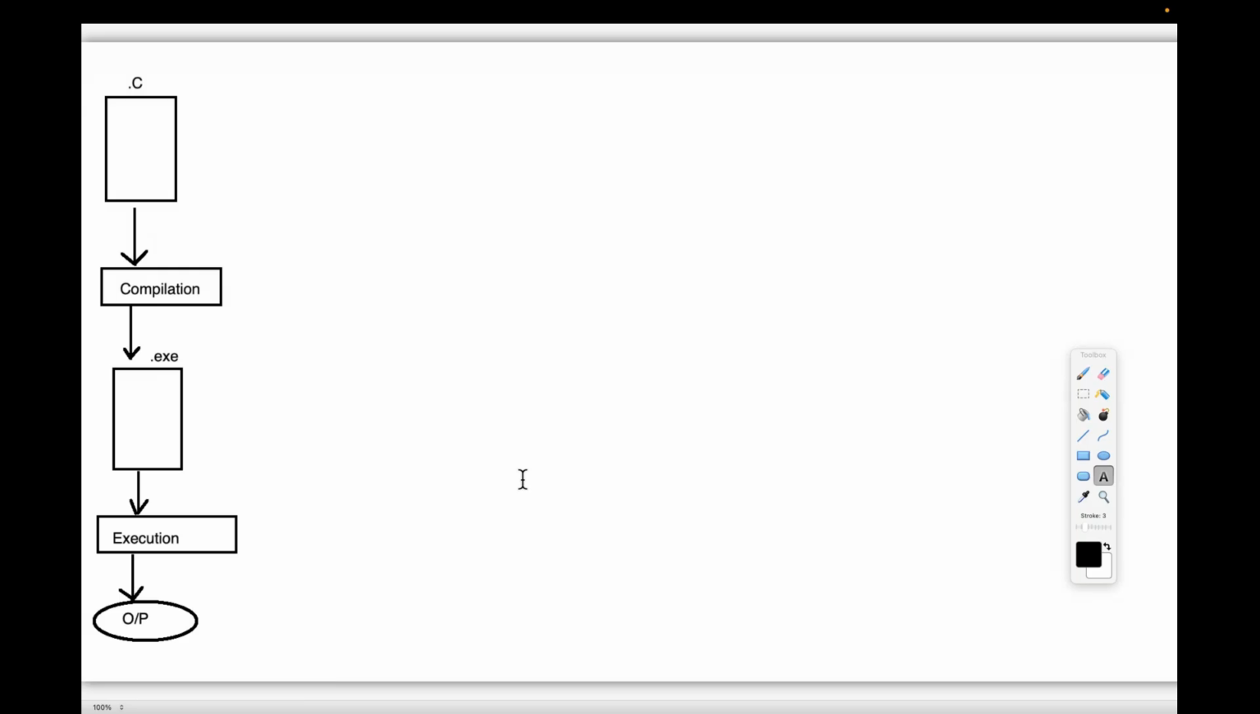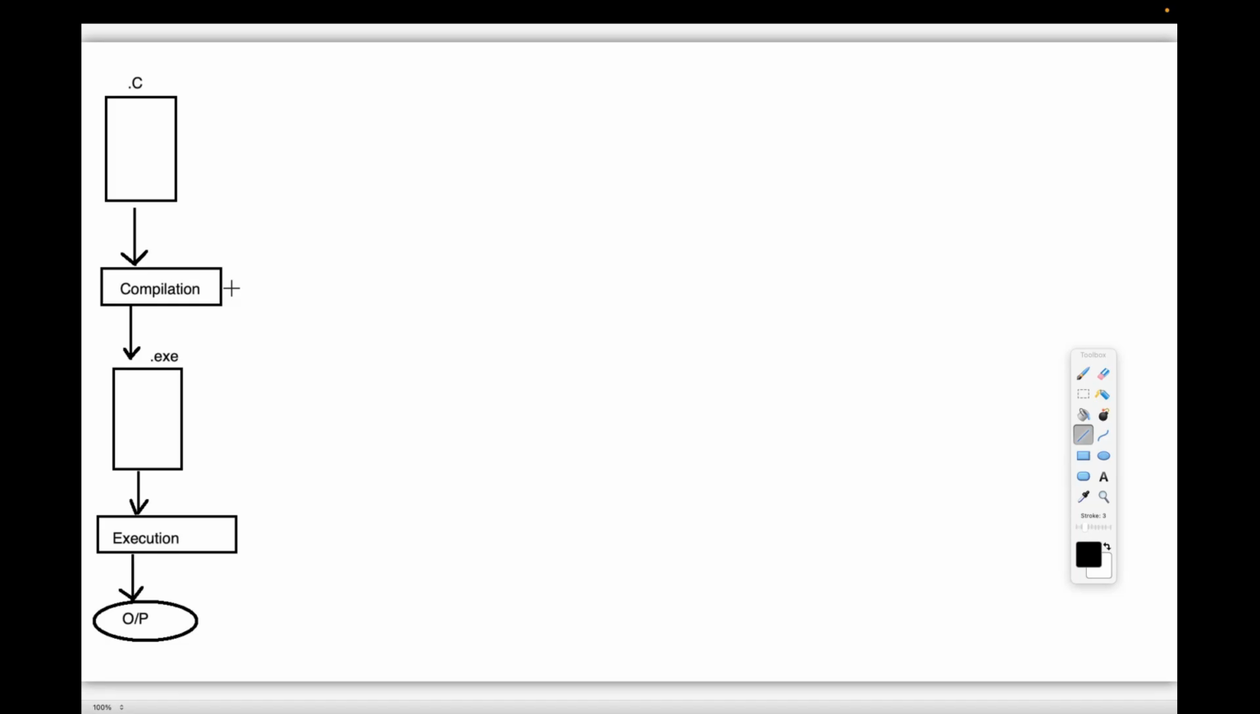So when we write a C program, we have to compile the C program. When we perform compilation, we get an .exe file. And if we provide the .exe file for execution, then we get output. This is the regular process we are following. Okay, good. Now I have a question, guys. Try to answer it.